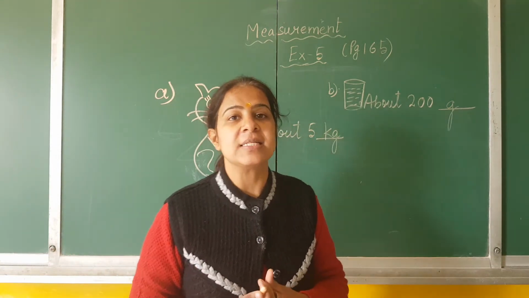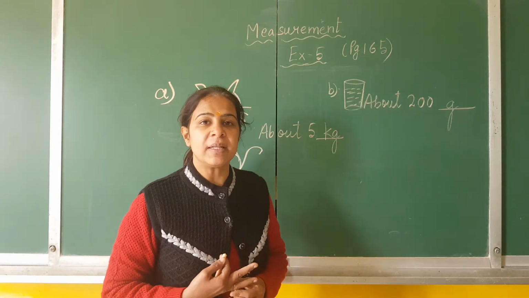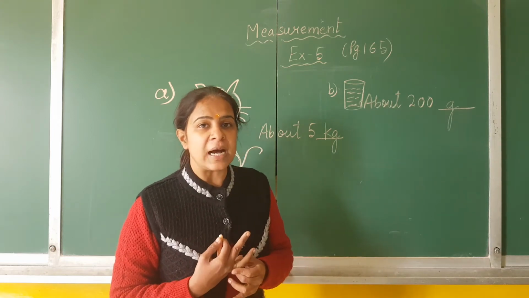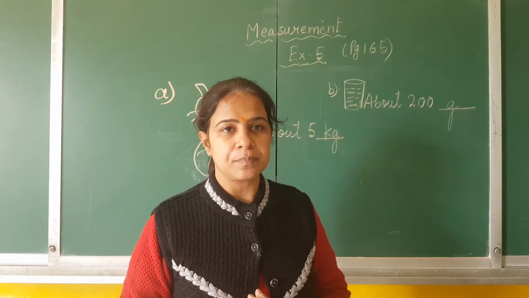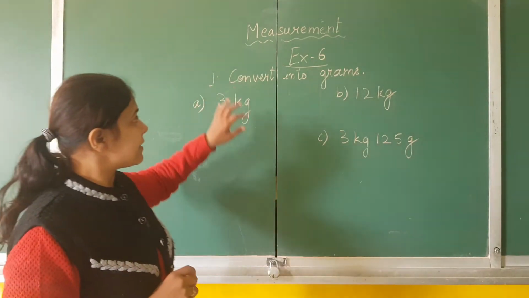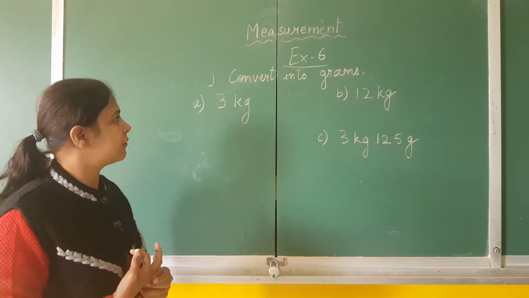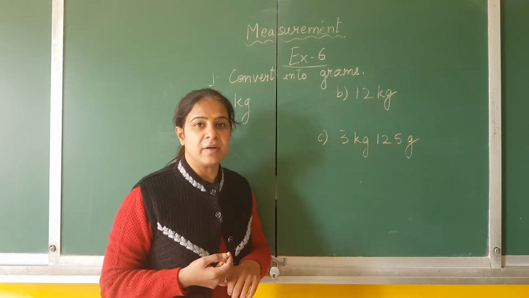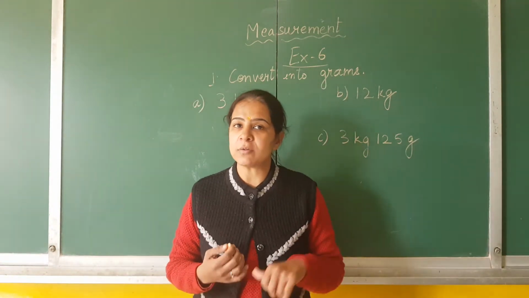Now I will reach the next exercise, exercise number 6, and there will be the conversion which we have already done in the measurement of length. Now the conversion of gram to kilogram and kilogram to grams. Children, this exercise number 6 you will do in your maths notebook. This is notebook work. Fine. Your first question is given: convert into grams. Children, you all know that 1 kilogram makes 1000 gram.